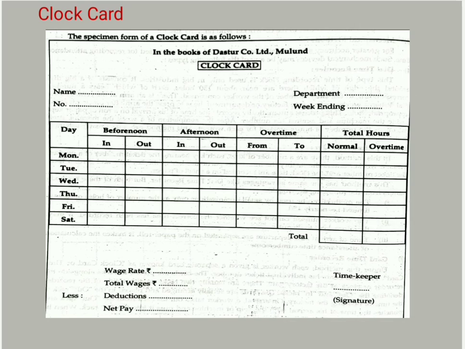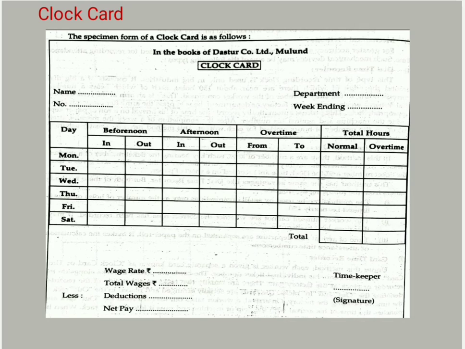week ending, day, before noon, time in, time out, afternoon, time in, time out, overtime from 2, total hours, normal, overtime.